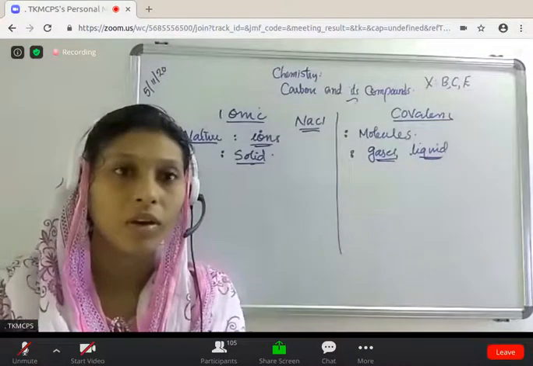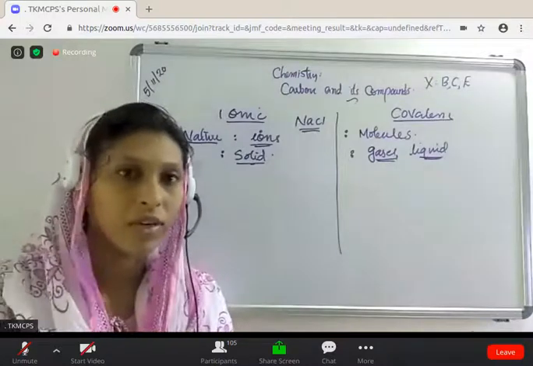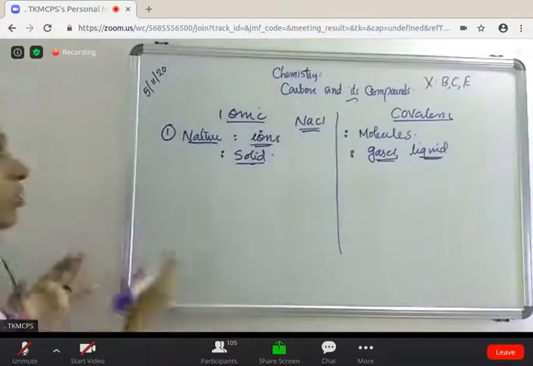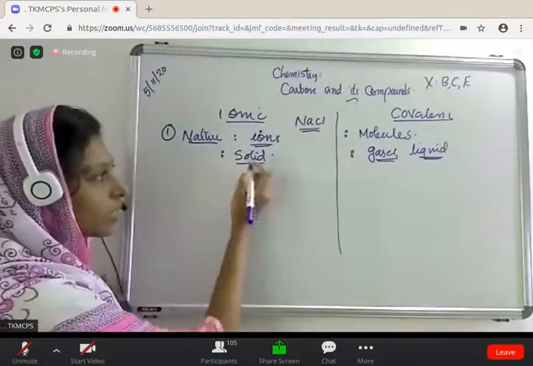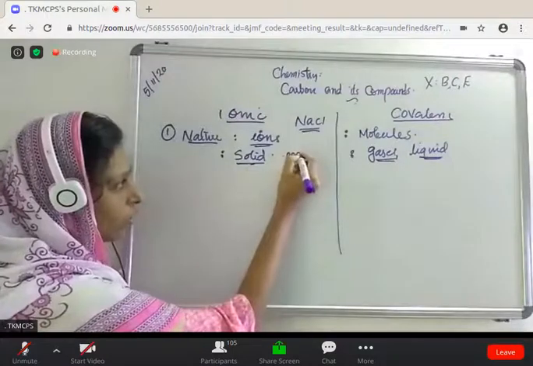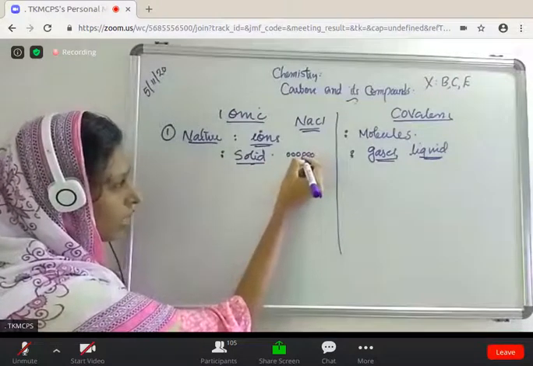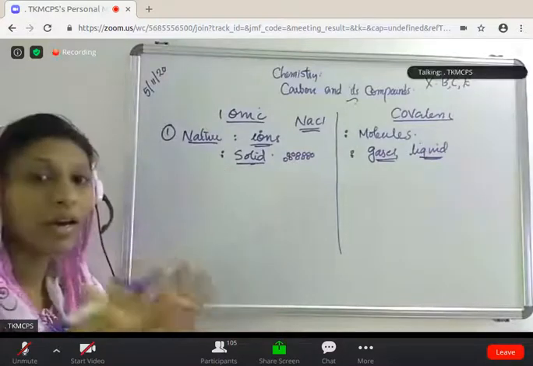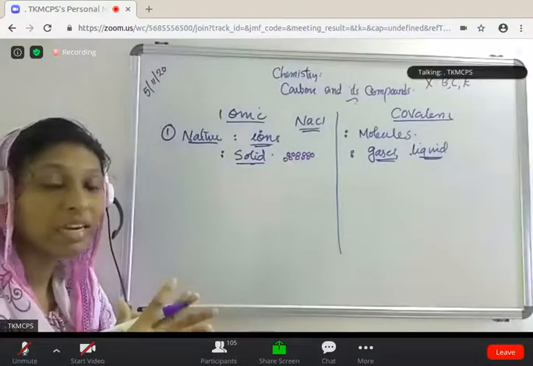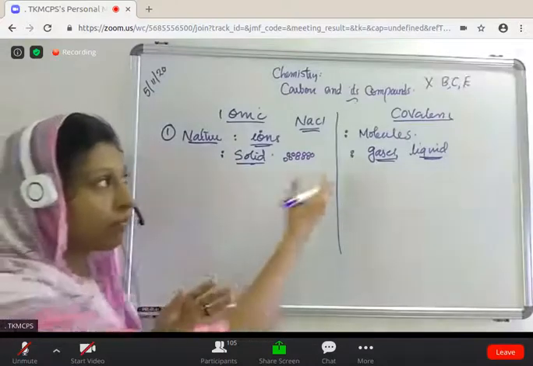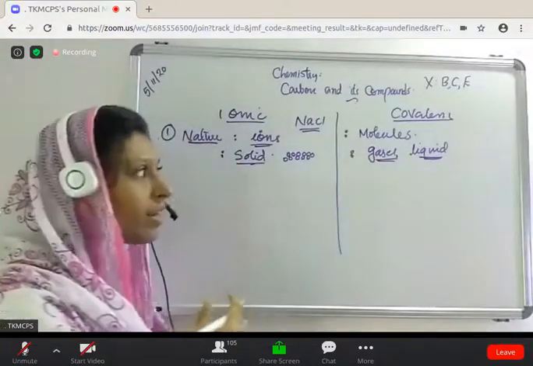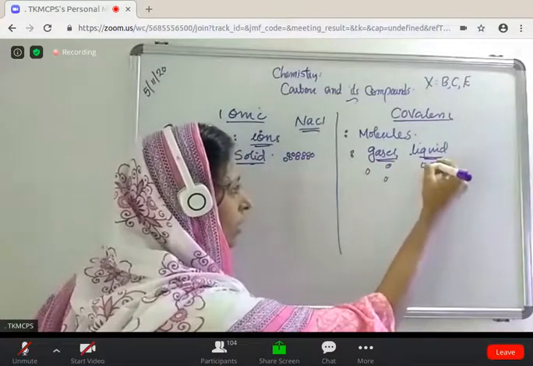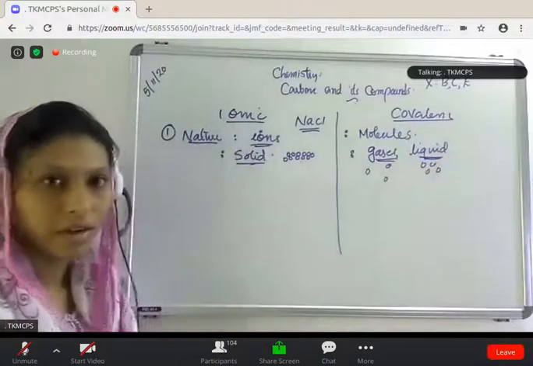Which has strong intermolecular force of attraction, ionic or covalent? Ionic. Clear, because the majority of these are solids, and in solids the intermolecular force of attraction is very high, so they are rigid. But covalent compounds are gases and liquids, so they have very low intermolecular forces of attraction.